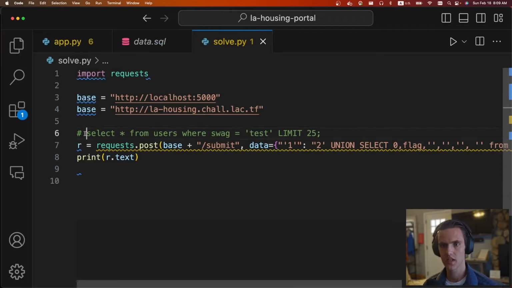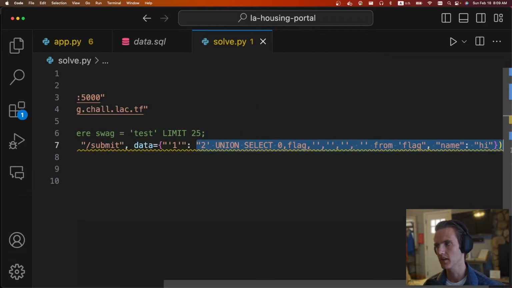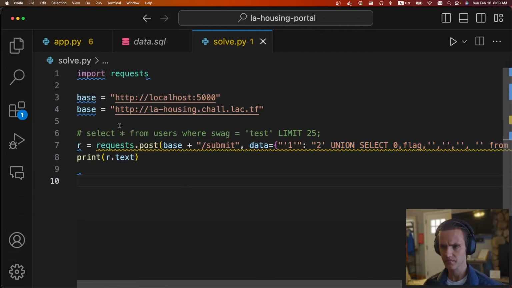So this is what the query looks like. I just copied it out. So the key value can only be 10 characters long, and the value can be 50 characters long. So we just need to make sure that it's somewhat short, but it's really not too hard to do. So like I said, this is the query that it's going to be inserted into, and this is what we control, the swag equals test.